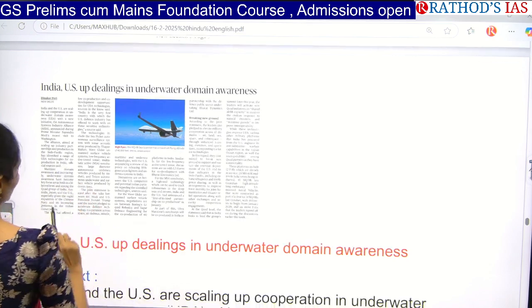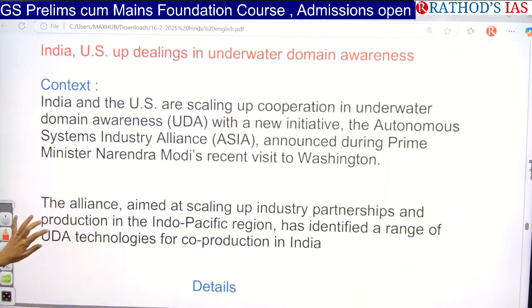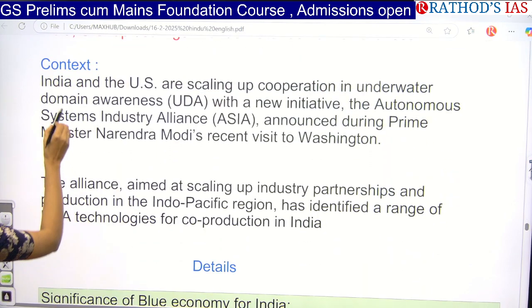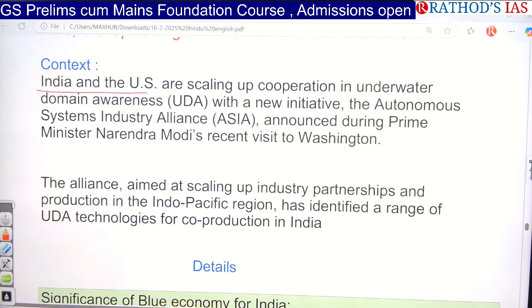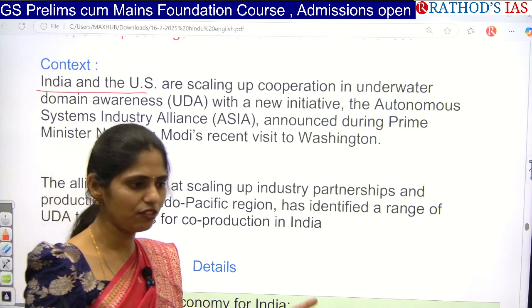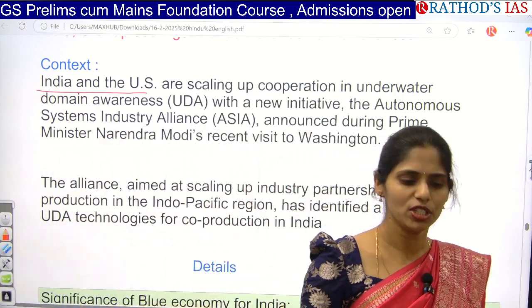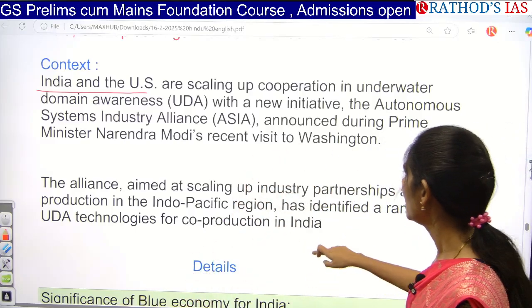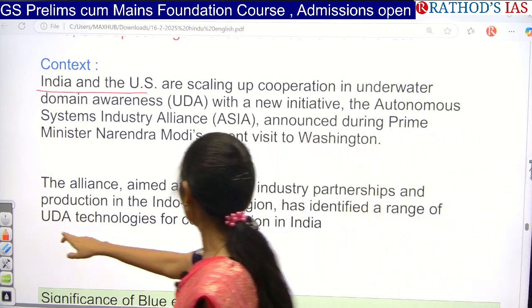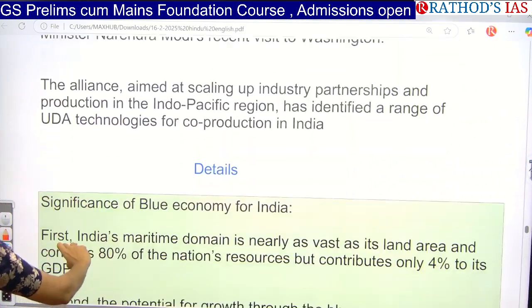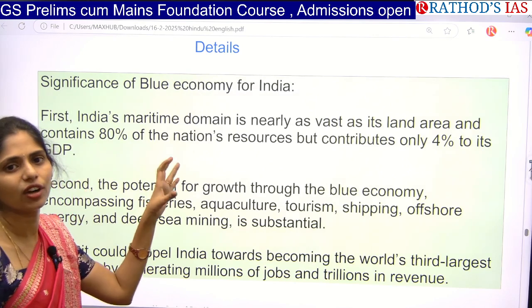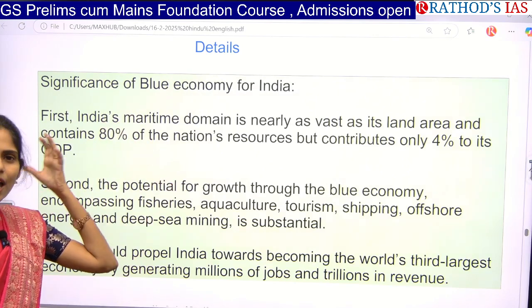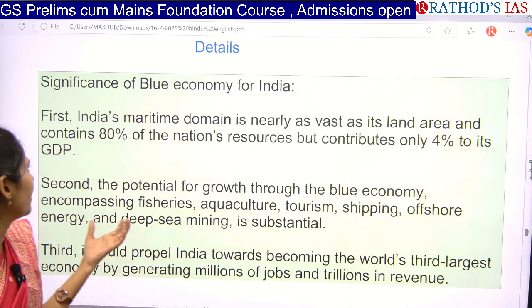So this article is important for your science and technology section. Actually this article is saying that India and the US are going for improvement of cooperation to get this underwater domain awareness. Underwater means inside the water. So if you have some awareness system, we can collect information on what is happening in that region. That is called underwater domain awareness. And if you see the significance, why we need this underwater system, because we are going to have a rich blue economy in that region.